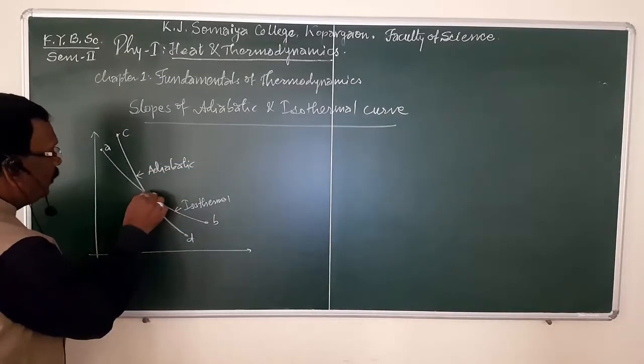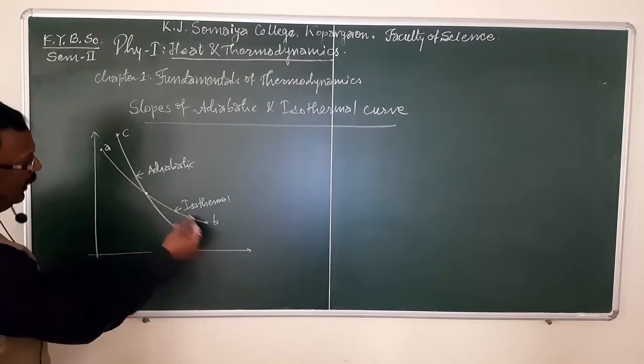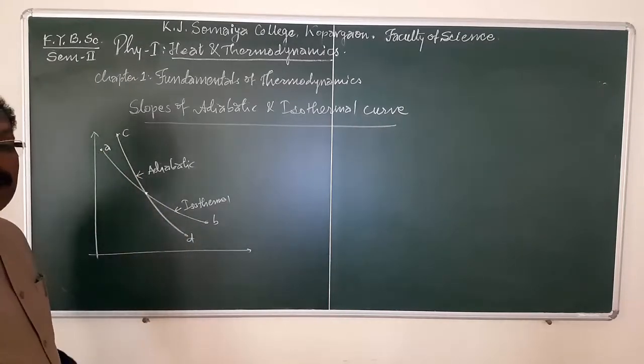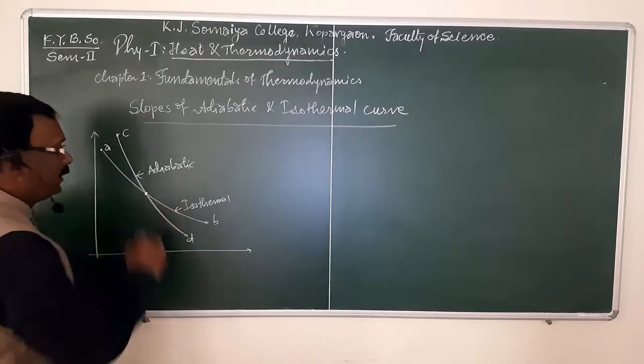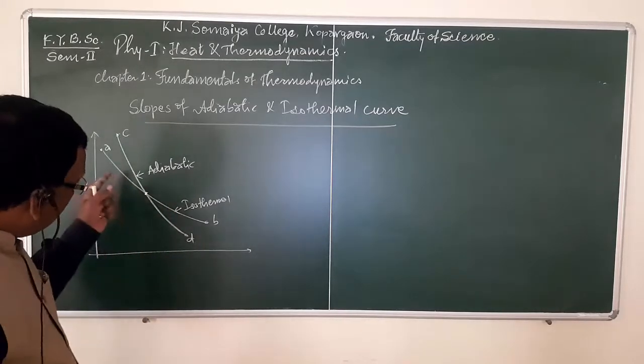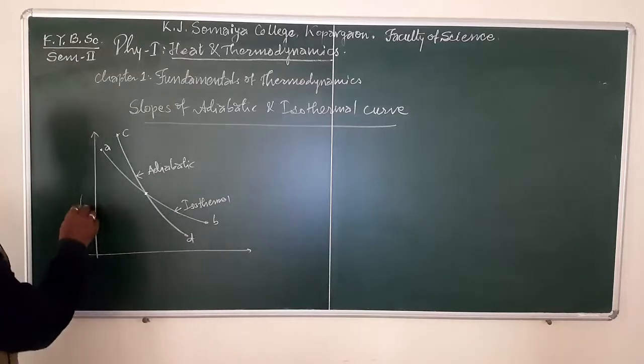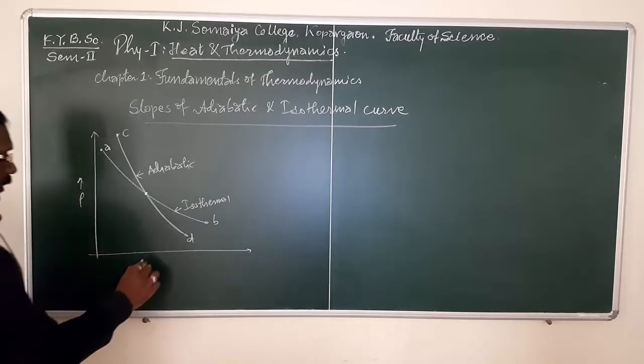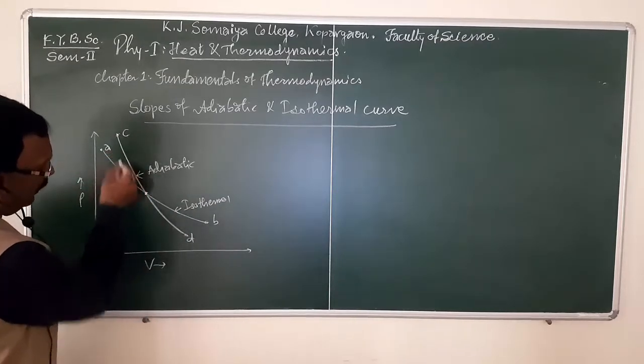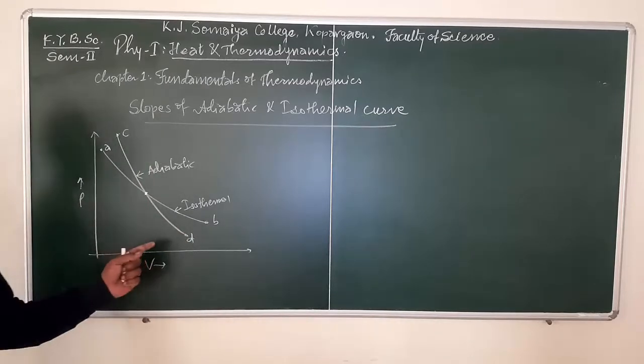Now when both the curves AB and CD intersect each other at the same point, then in the figure it is observed that the adiabatic curve CD is steeper.